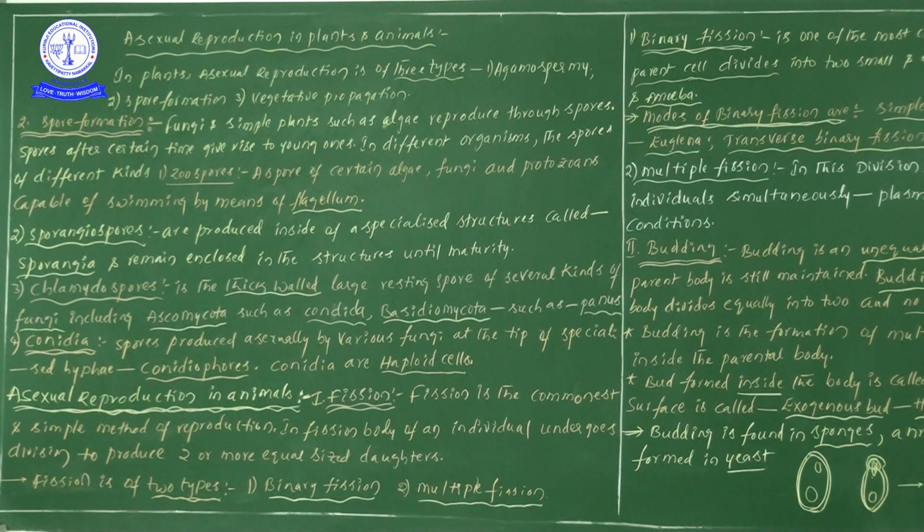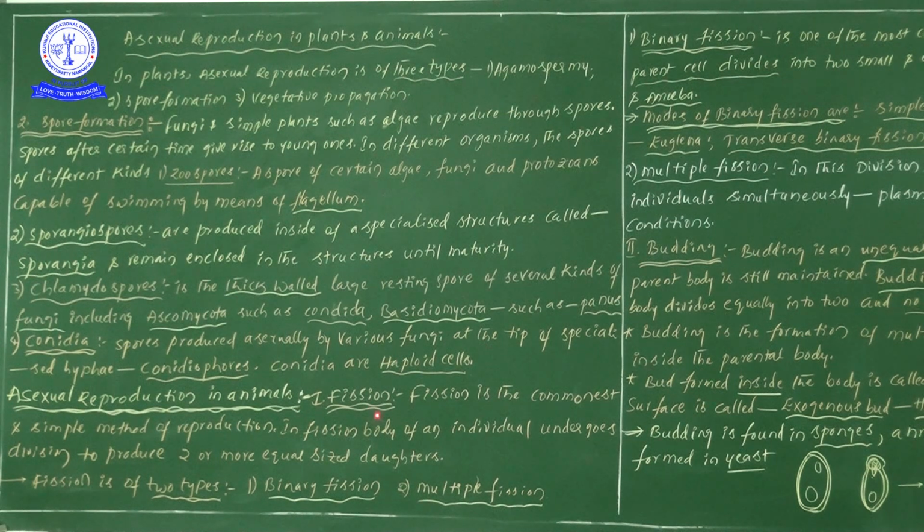Likewise there are various types, but in this video I will cover fission, its types, and budding. I will cover the remaining two in the next video. Let us start to discuss asexual reproduction in animals.